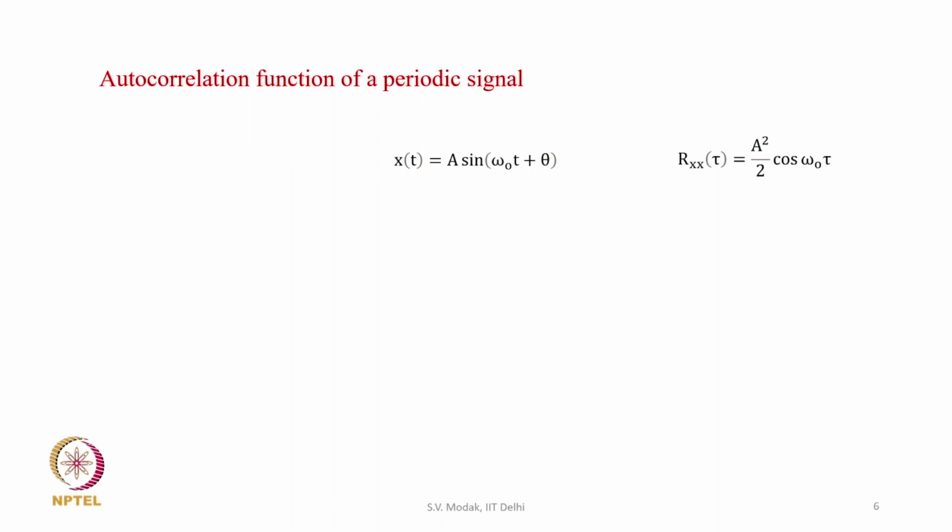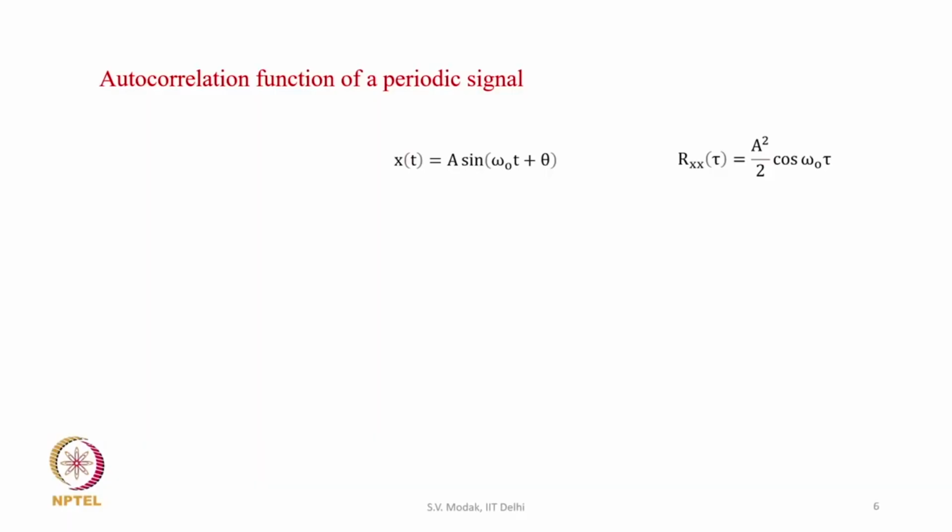So, what is the conclusion from here? The signal was a sine signal of frequency omega naught, and what we get is a cosine signal of frequency omega naught. Therefore, the frequency of the autocorrelation function is the same as the frequency of the signal. That is the first important observation. Another conclusion is that the phase theta does not appear in the autocorrelation function.